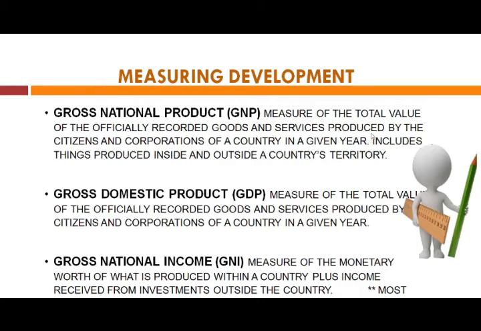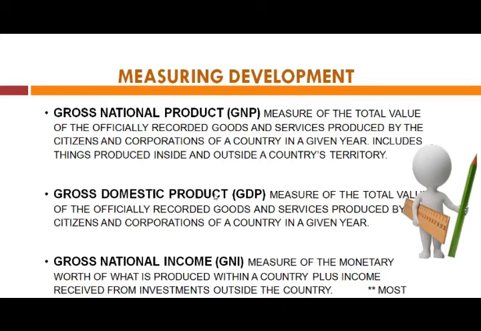Till this line it is GDP, and when we include the things produced inside and outside a country's territory, it is also called net factor income from abroad.